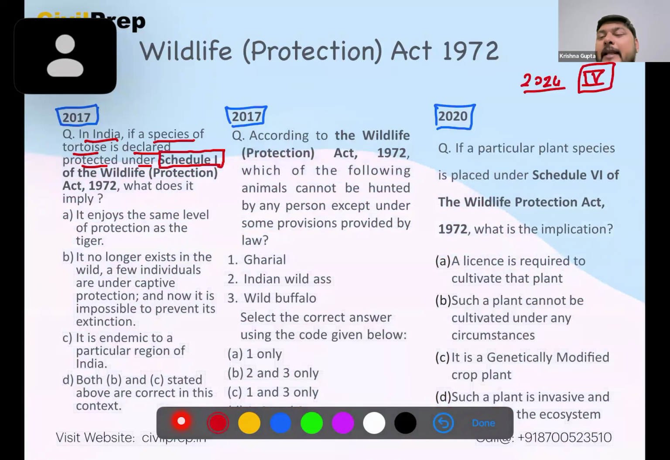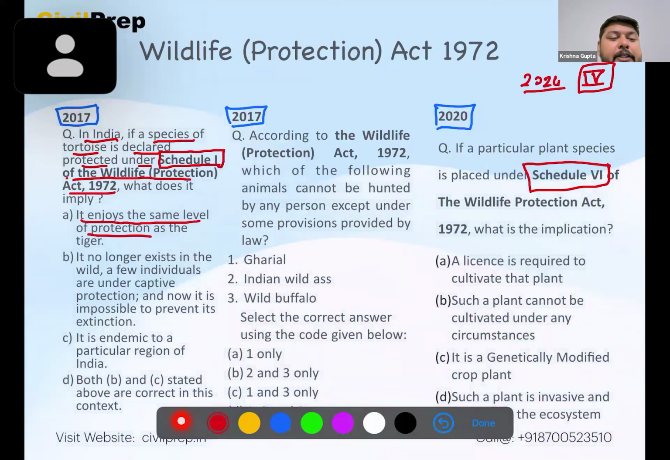But yes, they have been adjusted. They have not been completely removed, but they have been adjusted into Schedule 1, Schedule 2, Schedule 3 and Schedule 4. But yes, there is no presence of Schedule 5 and Schedule 6 in the contemporary time. Now, looking at the question, Schedule 1 of the Wildlife Protection Act 1972, it enjoys the same level of protection as tiger. Yes, this is a correct statement because tiger is one of the species which is protected under Schedule 1 of the Wildlife Protection Act.